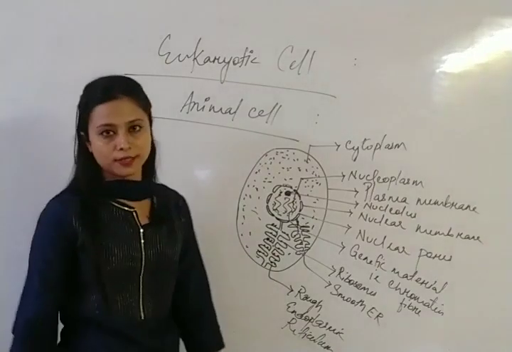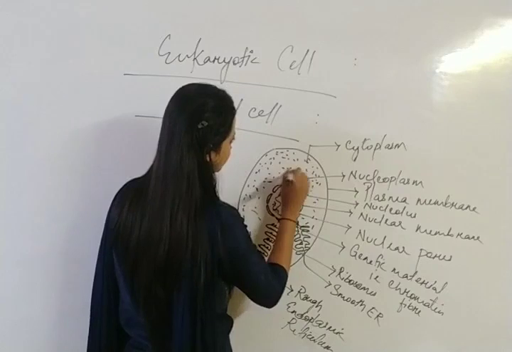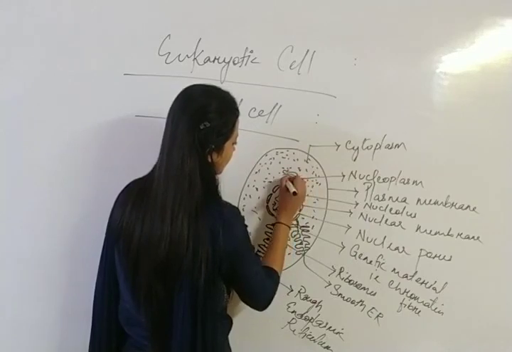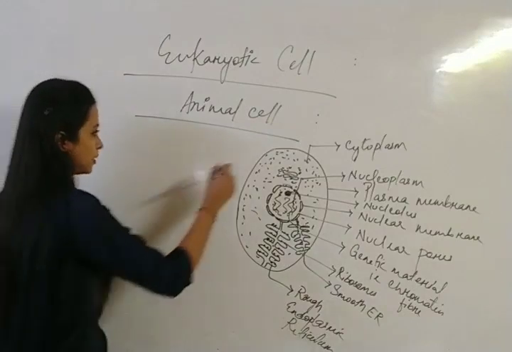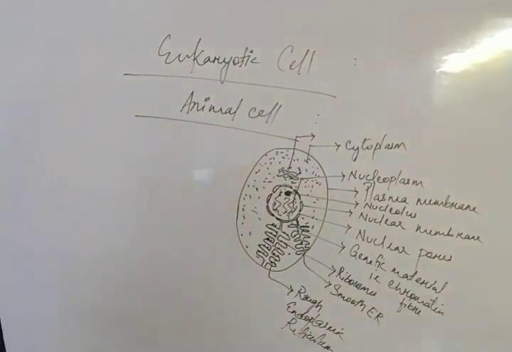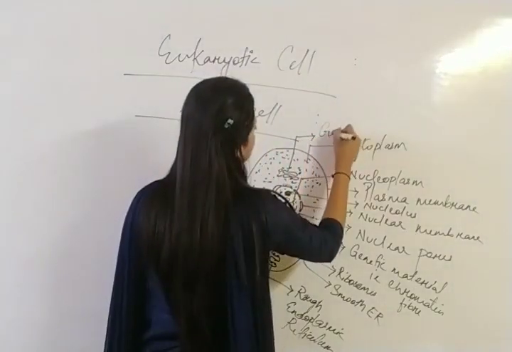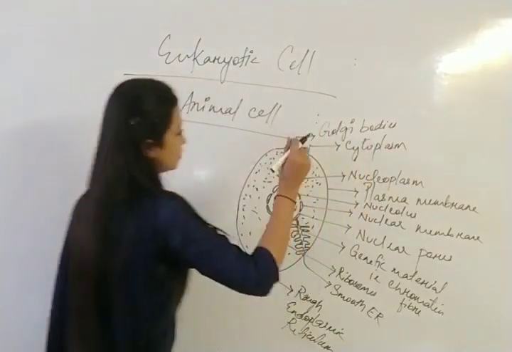Golgi bodies. Okay, there is a presence of Golgi bodies. Let me draw here. This is Golgi bodies, or you can say Golgi body, Golgi complex, Golgi apparatus, both names are used. Okay, so this is known as Golgi bodies. Okay, you can say Golgi body.